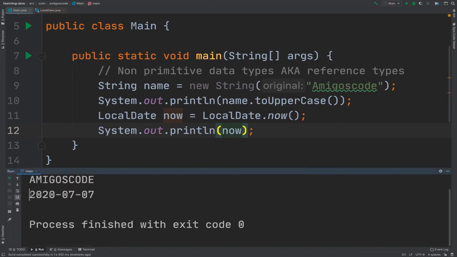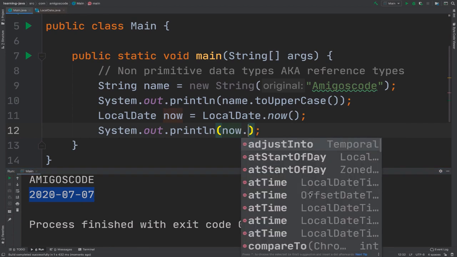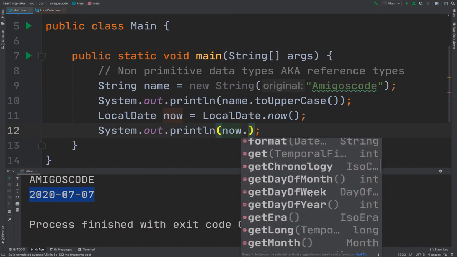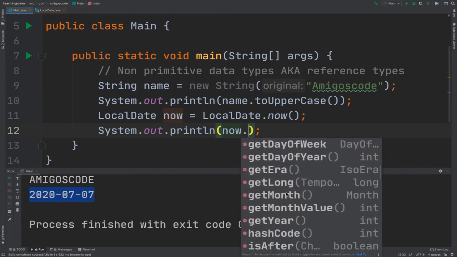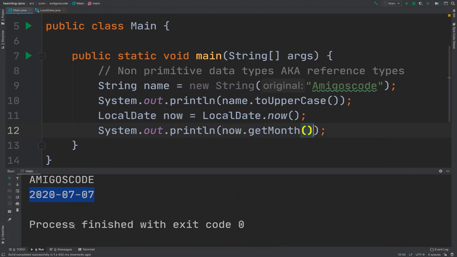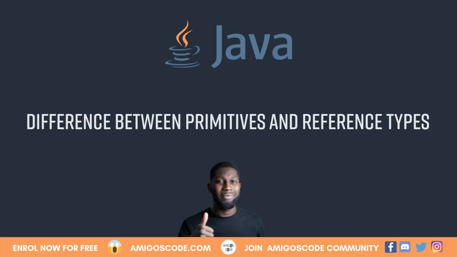If I run this, you can see that this is the current date, but I can go ahead and say dot, and you can see that I do have lots of methods. So for example, getMonth and then run, and you can see that it says July. So this is a quick introduction to reference types, but I'm going to explain further how to create your custom reference types. But next, let me go ahead and show you exactly what is the main difference between primitives and reference types.